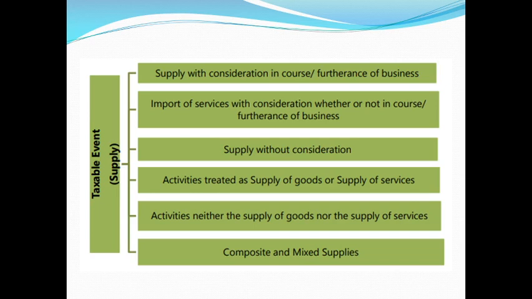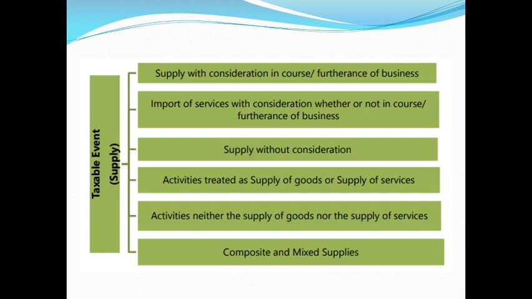So we need to refer to section 7 and 8 to understand the concepts of taxable event. So we have got six sub-classifications. The first one is supply with consideration in the course or furtherance of business. The second one is the import of services with consideration, either in the course or not in the course or furtherance of business.